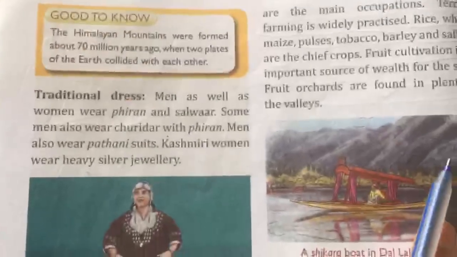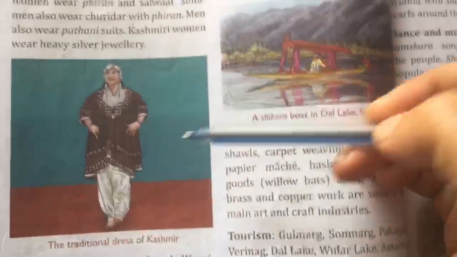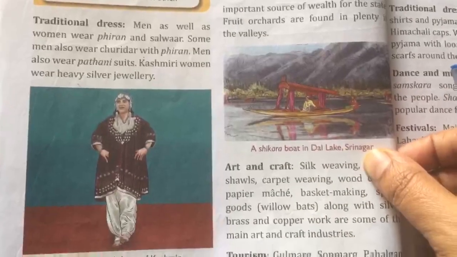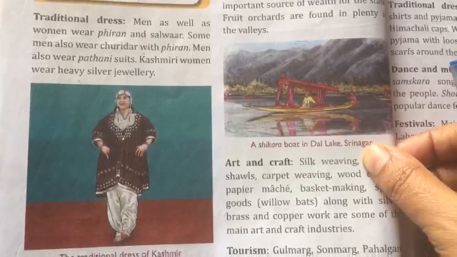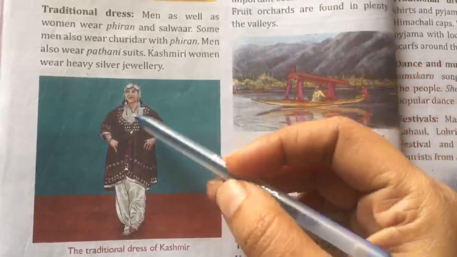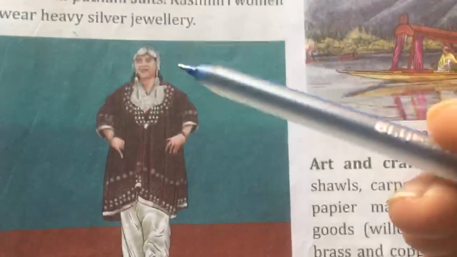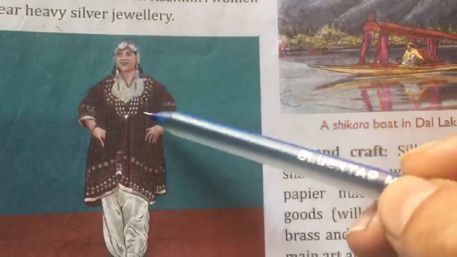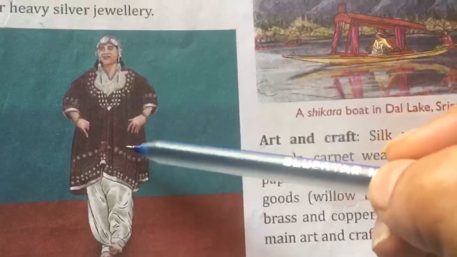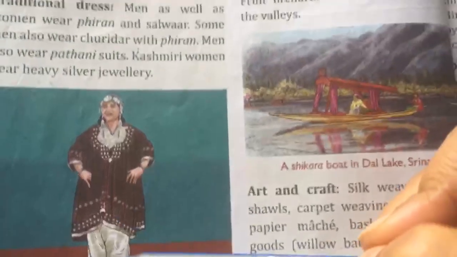Okay. Now the traditional dress. Men as well as women wear the firan. So a firan looks like this. See? And salwar. Some men also wear churidar with firan. Men also wear pathani suits. Kashmiri women wear heavy silver jewelry. You can see here the woman in this picture is wearing heavy silver jewelry and she is wearing a firan with salwar.